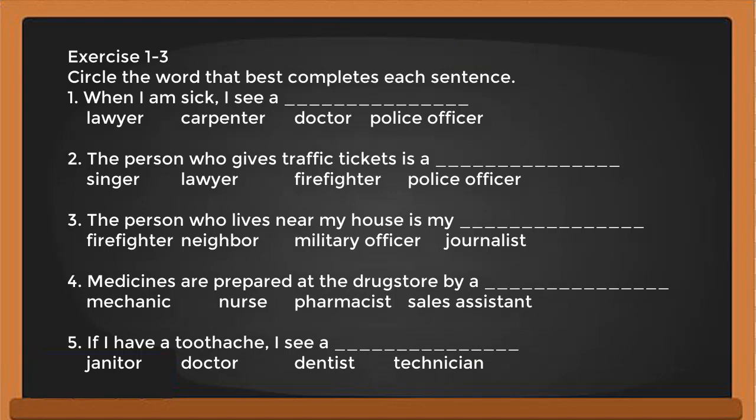Now look at exercise 1 until 3. Circle the words that best complete each sentence. For example, 1, when I'm sick, I see a blank. Okay, you just have to look at it in the dictionary if you don't know the word. Now, you can use this to make a conversation.